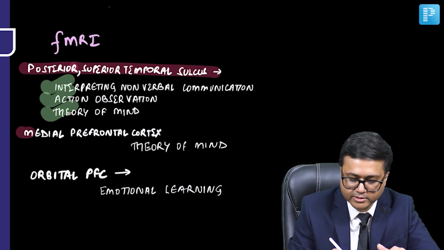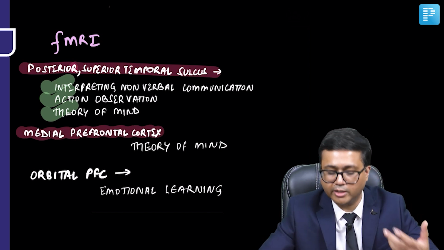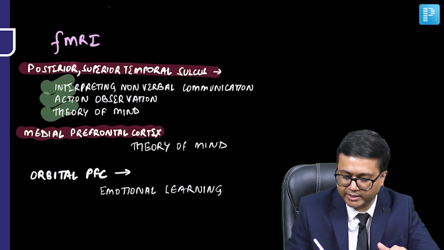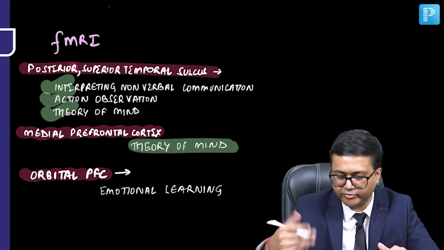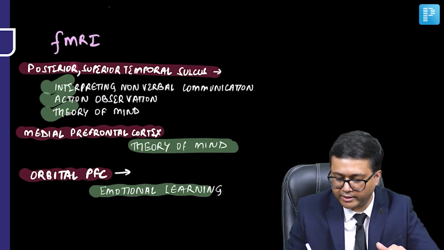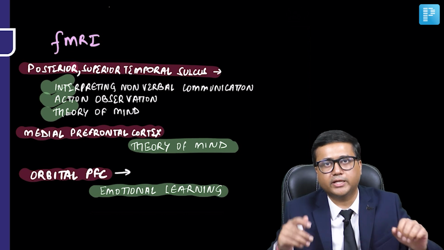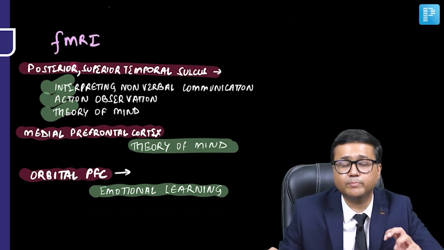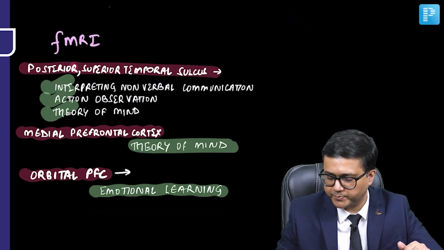Another area is the medial prefrontal cortex. In fact, this is one of the central areas, or the hub, of theory of mind, and it is also affected. Also the orbital prefrontal cortex, which is associated with emotional learning. All these areas are affected, and this is again shown by fMRI. So one should know some of these important areas associated with important functions.